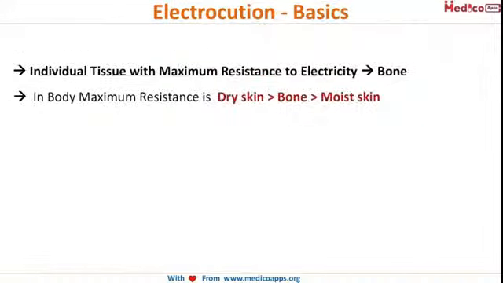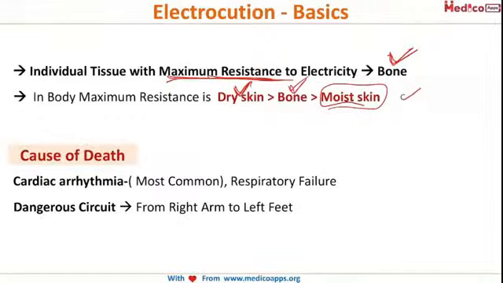Now, the individual tissue with maximum resistance to electricity in the body is bone. Bone has maximum electrical resistance. In the body, maximum resistance is seen, we have seen, in dry skin, and bone is more resistant than obviously your moist skin.